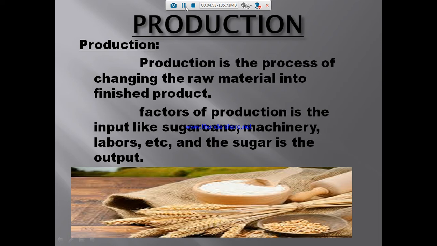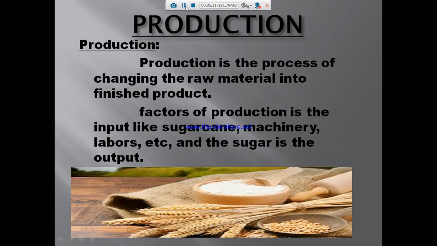Production, consumption. In our home, our mother prepares idli or some other food, so she is the producer, and we are eating. Is it not? This is the consumer. So producer, consumer. The two kinds in the economy are production and consumption.